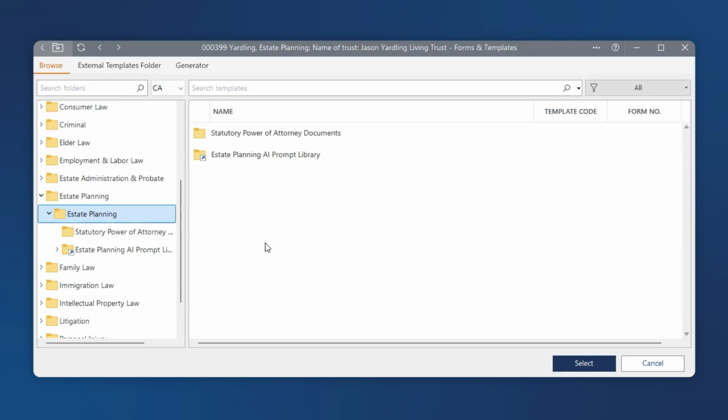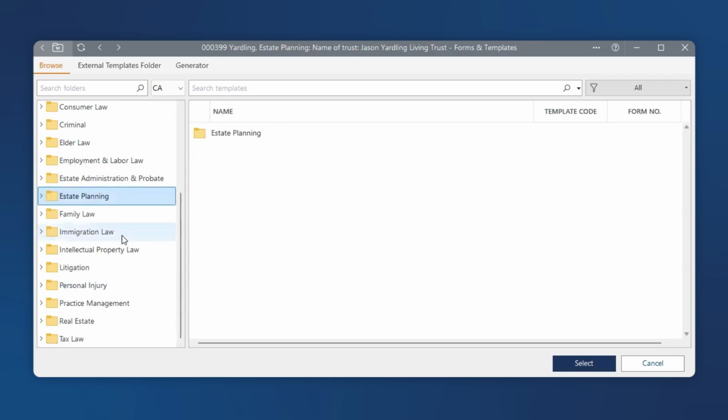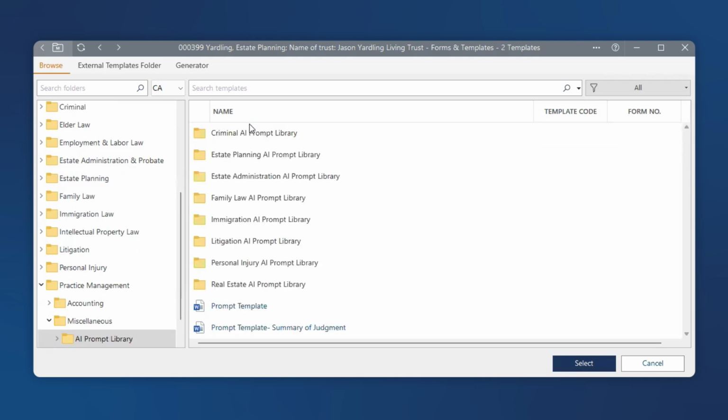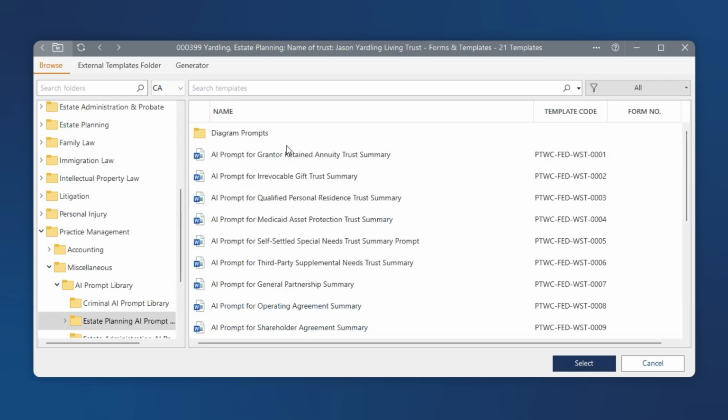In some matter types and jurisdictions, you will see that there is an AI prompt library shortcut. If you do not see this shortcut folder in your matter type or jurisdiction, you can simply navigate to the Practice Management folder, go to Miscellaneous, and then you will have access to the entire AI prompt library for all of the areas of law in which we currently have prompt templates available. For our purposes in this demonstration, let's go into the Estate Planning AI prompt library.